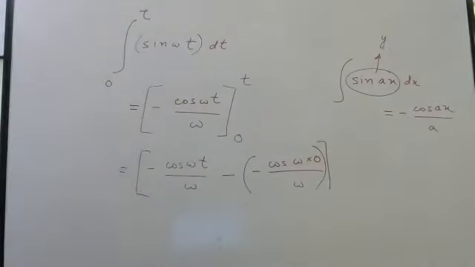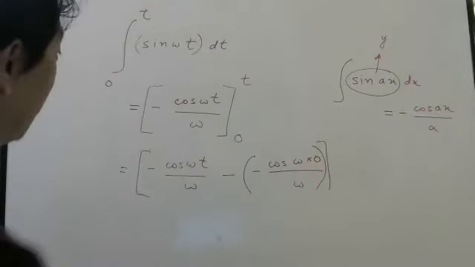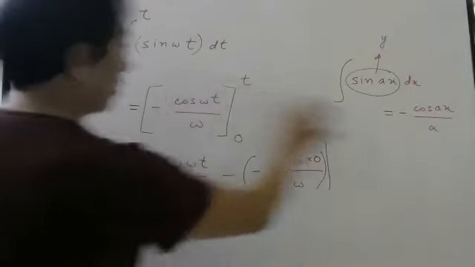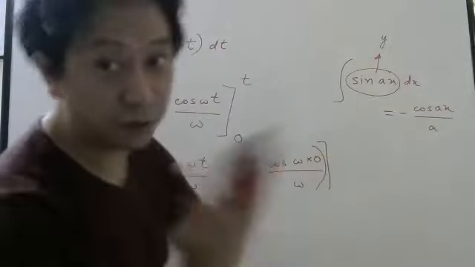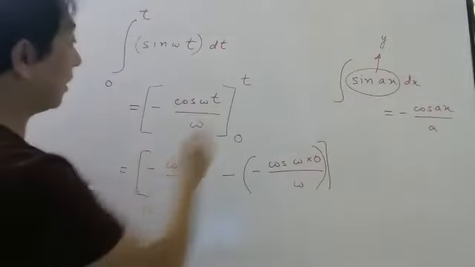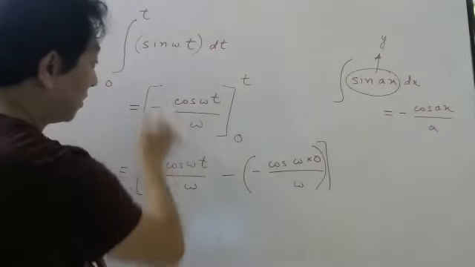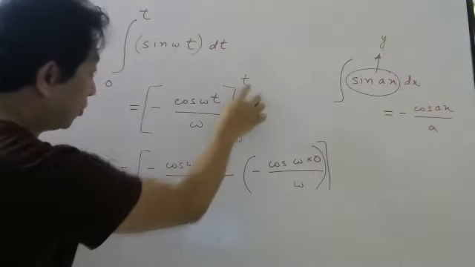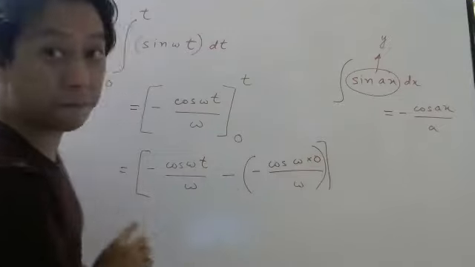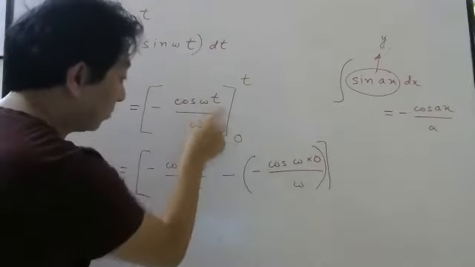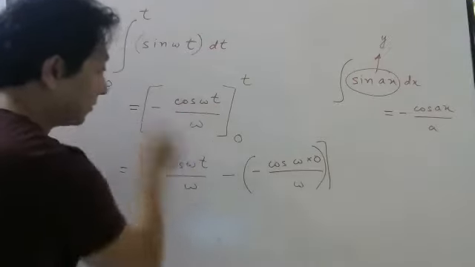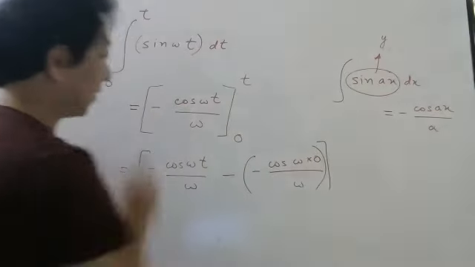Correct? Try to understand, students. See what I am doing. First, I apply the formula. The formula we have to memorize. After that, wherever there is a variable, put the upper limit in the function. So in this function, you put the upper limit, then minus sign. Then in place of the variable, put the lower limit in this function.